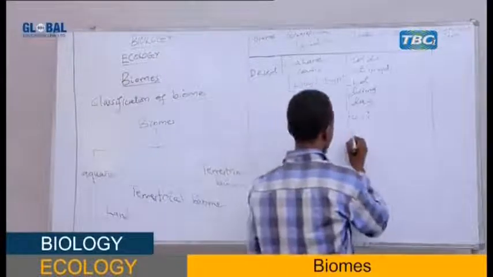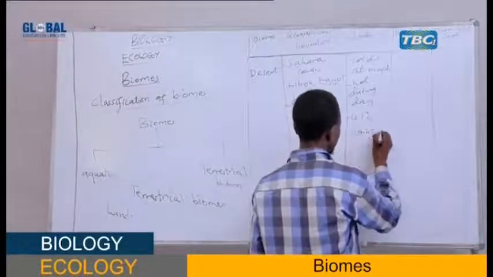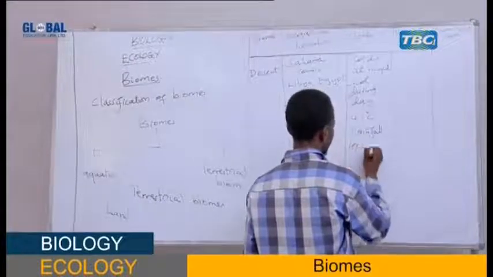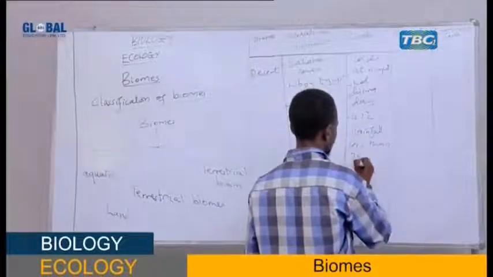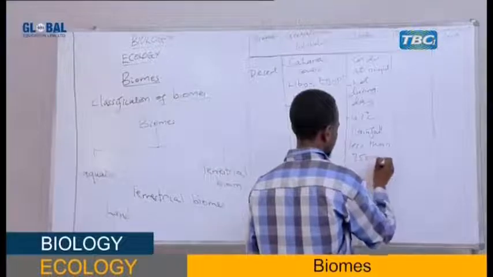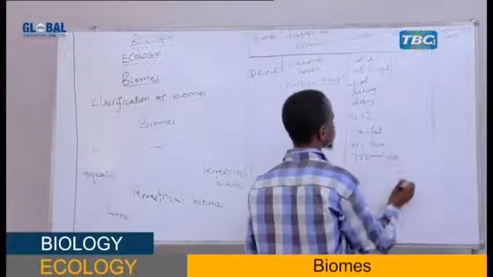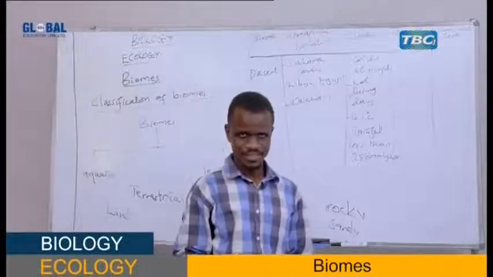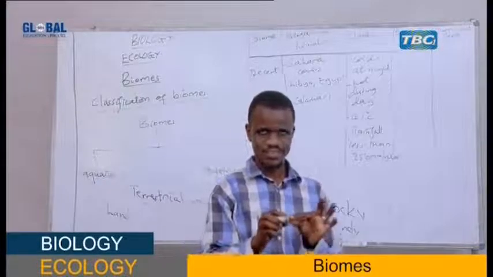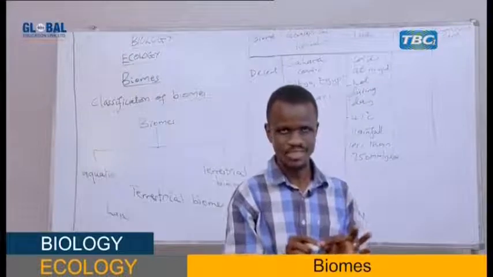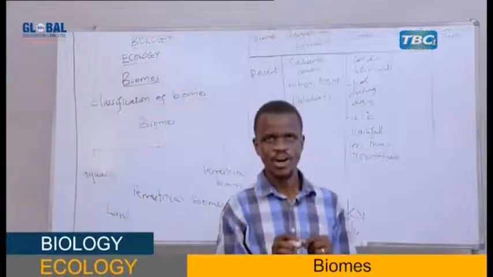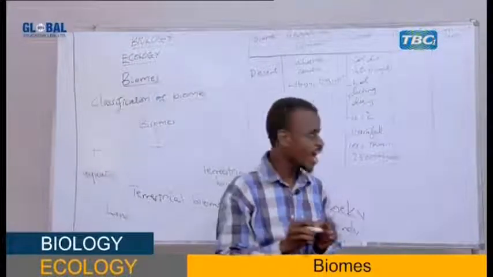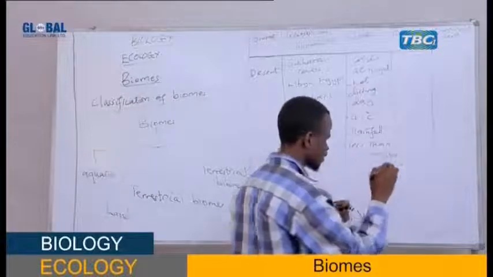Hope you are following, my students. The rainfall here of desert is less than 250 millimeters per year. Now, student, it is very hot during day, cold at night, and the rainfall is less than this.